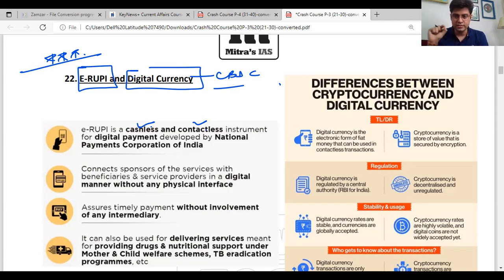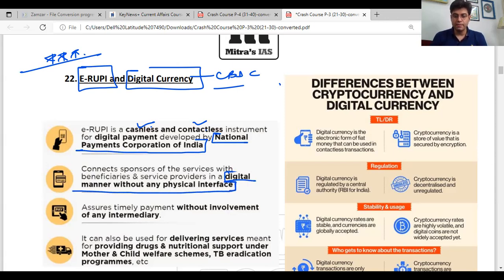E-rupee is a cashless, contactless instrument for digital payment by NPCI, the National Payments Corporation of India. It connects sponsors of the service with beneficiaries and service providers in a digital manner without any physical interface.